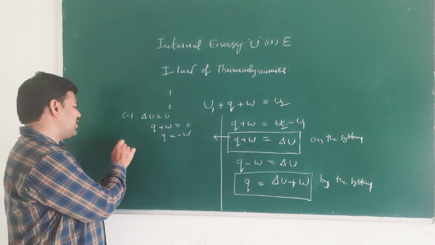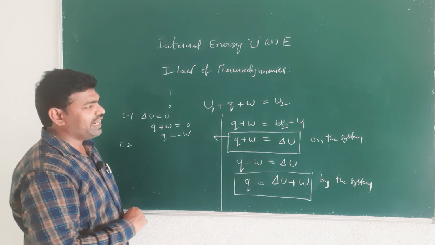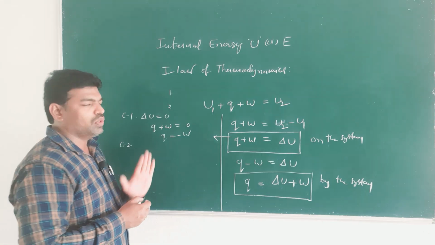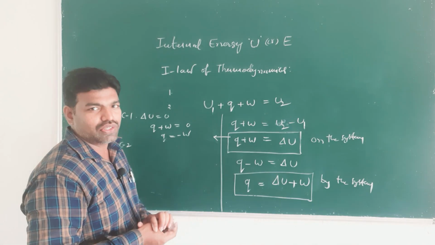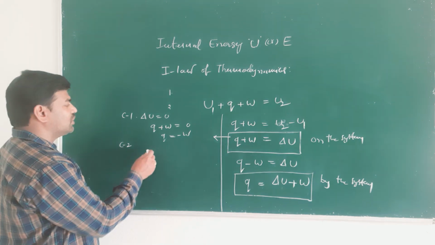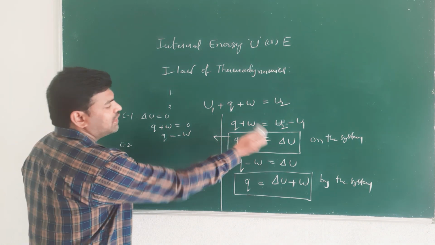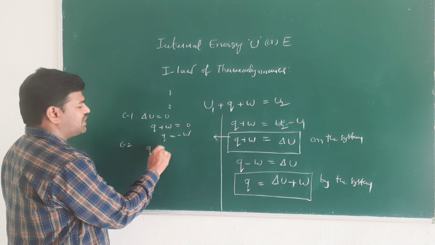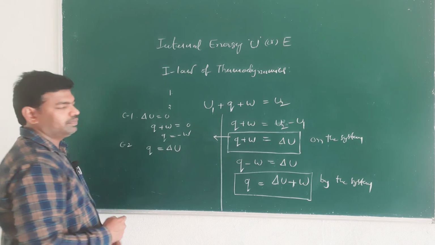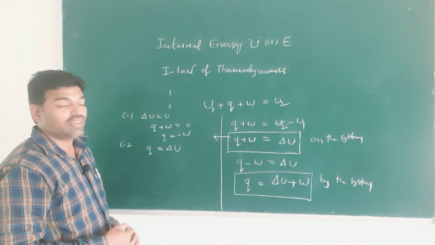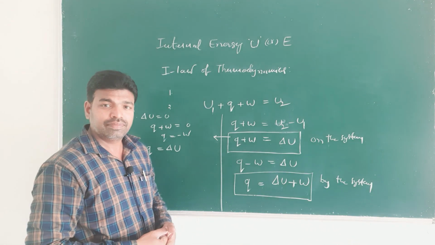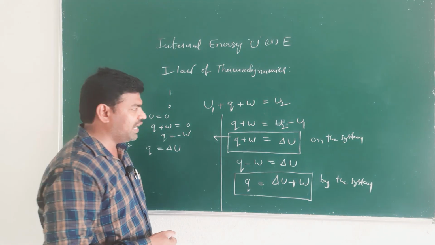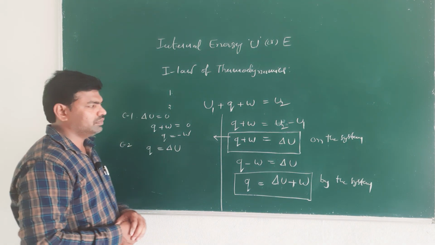So that is case 1. And case 2, for example, the system does not do any work, that is W is equal to 0. Then the first law of thermodynamics takes the form Q is equal to delta U. W equal to 0, that is work done by the system is 0, then Q equal to delta U, right?